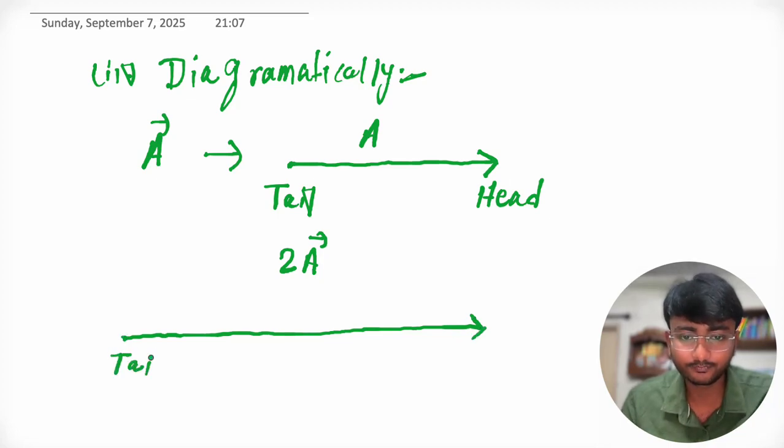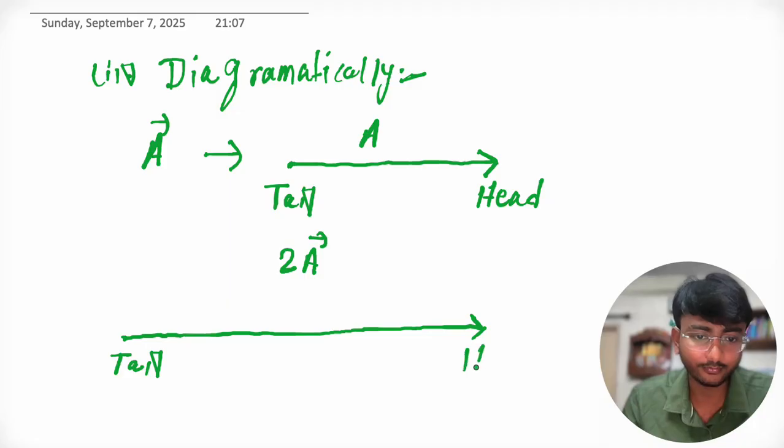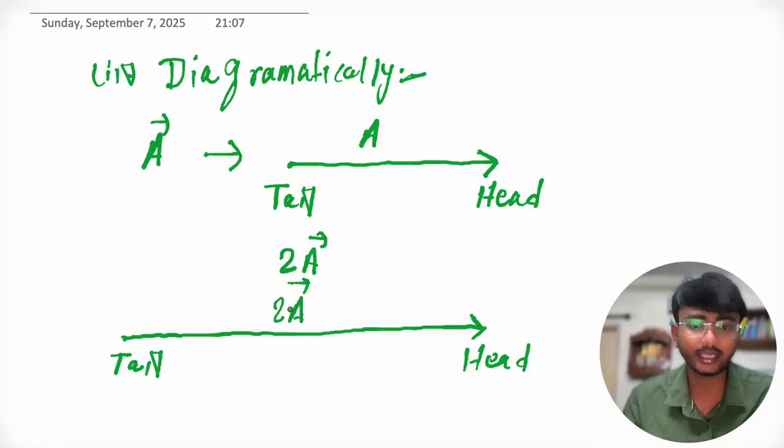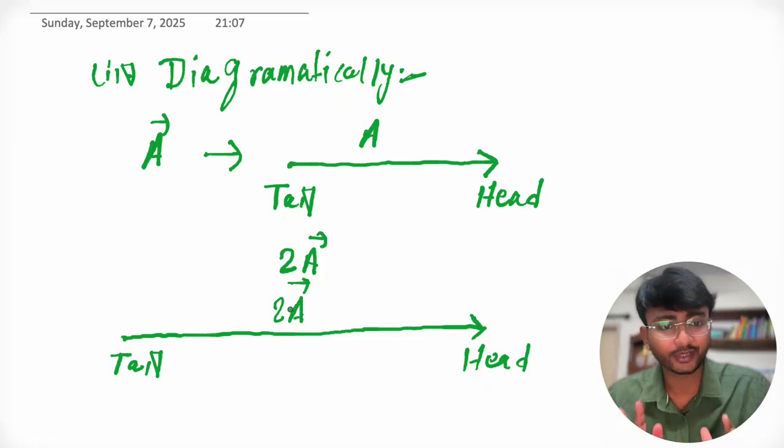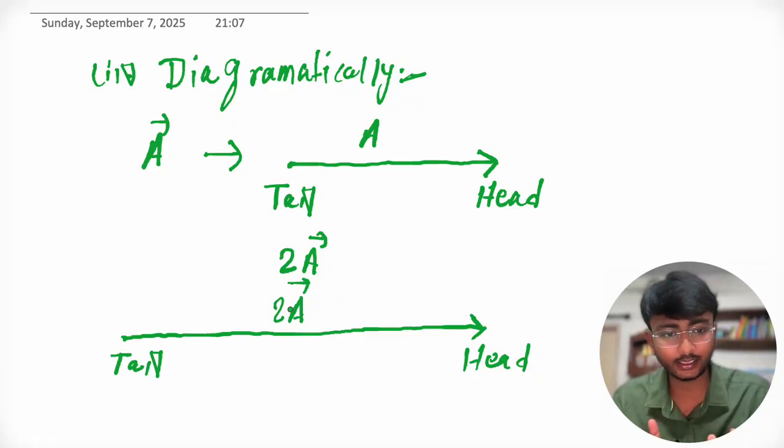Now this is the tail, and this is the head. So this is 2A vector. In this way we can represent any vector quantity diagrammatically. So there are two ways, graphically and analytically, right?